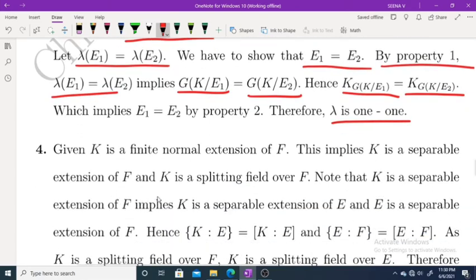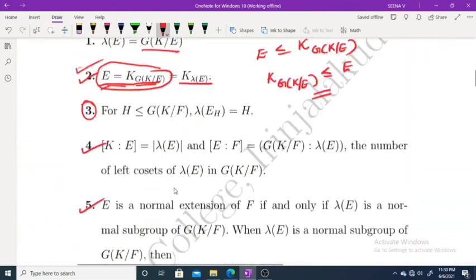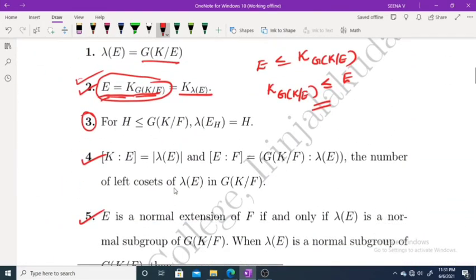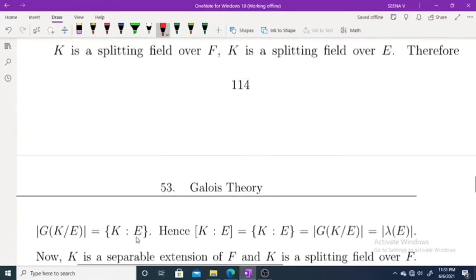Now moving to the fourth property. The fourth property is very simple. Once again I am going to the statement. What is the fourth property? We have to prove that degree of K over E equal to cardinality of lambda E. Similarly, degree of E over F equal to number of left cosets of lambda E in G of K over F. Okay, so moving to the fourth one.